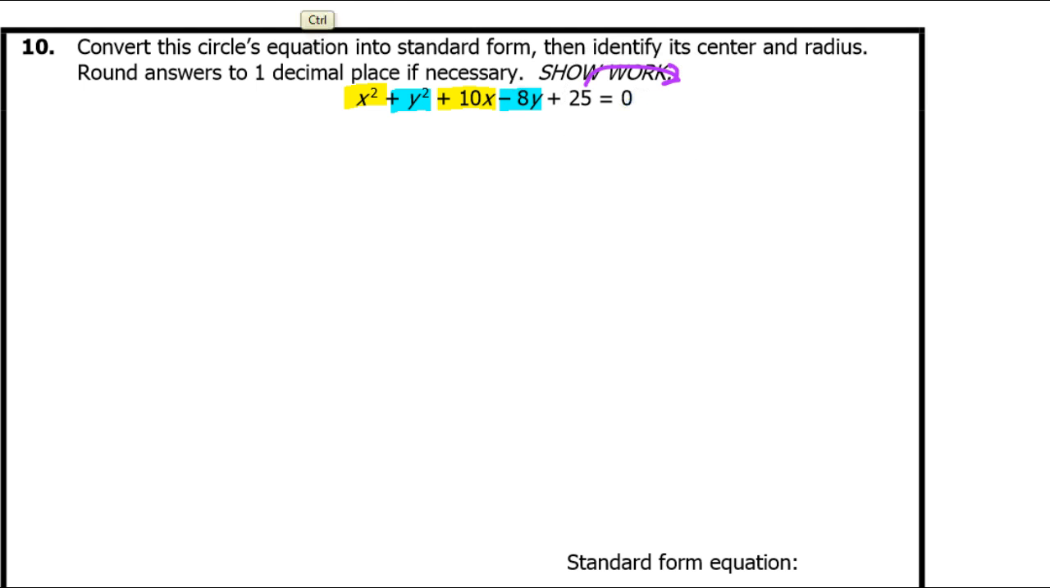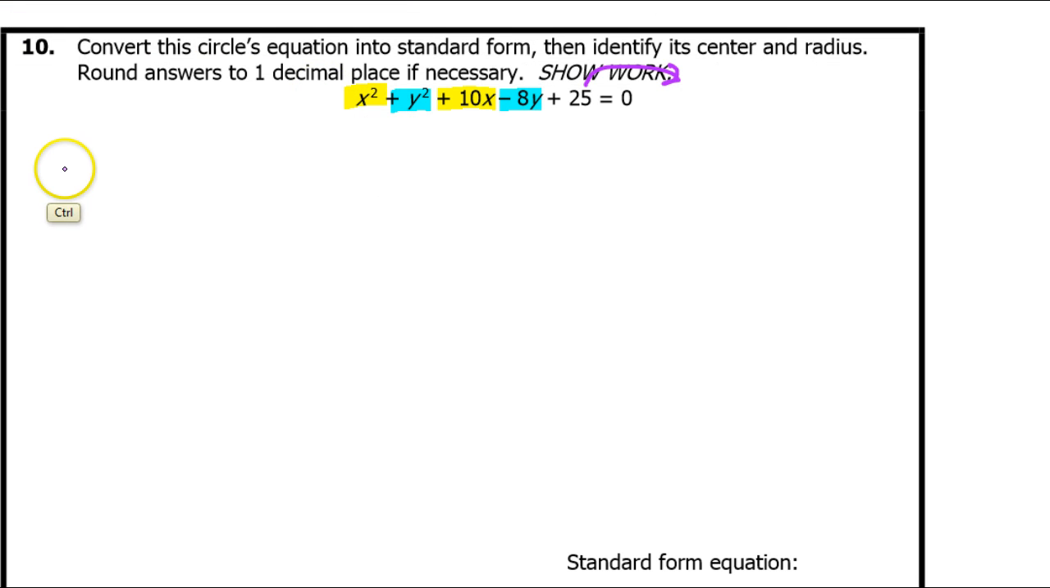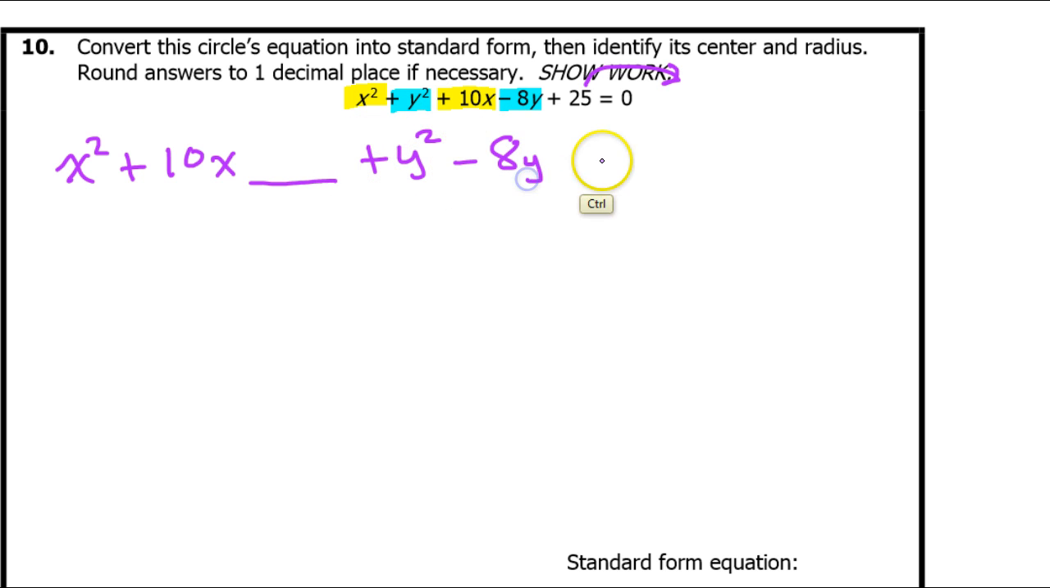Okay, now what I'm doing is called completing the square, by the way. So let's start with these x's. So I have x squared and then plus 10x. Now I'm going to leave a space right here. And then I'm going to do plus y squared minus 8y. And I'm going to leave another space to complete the square. And then I'm going to have equals negative 25, because like I said, I subtracted 25 to get it out of the way.